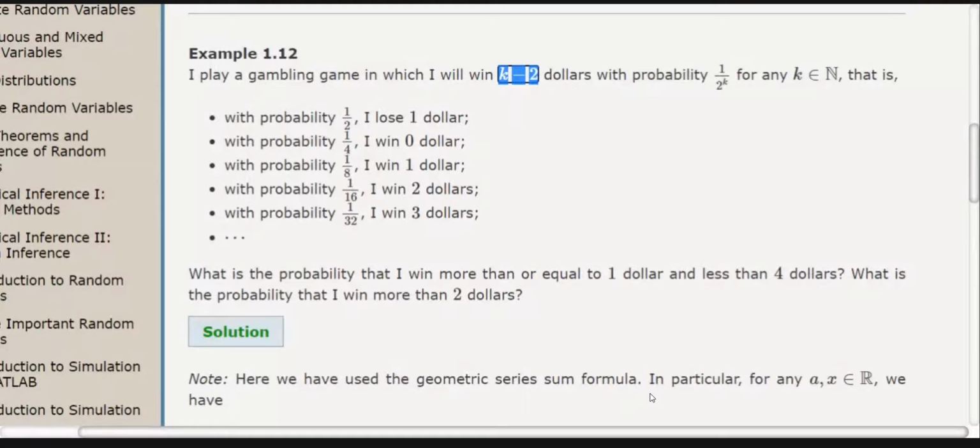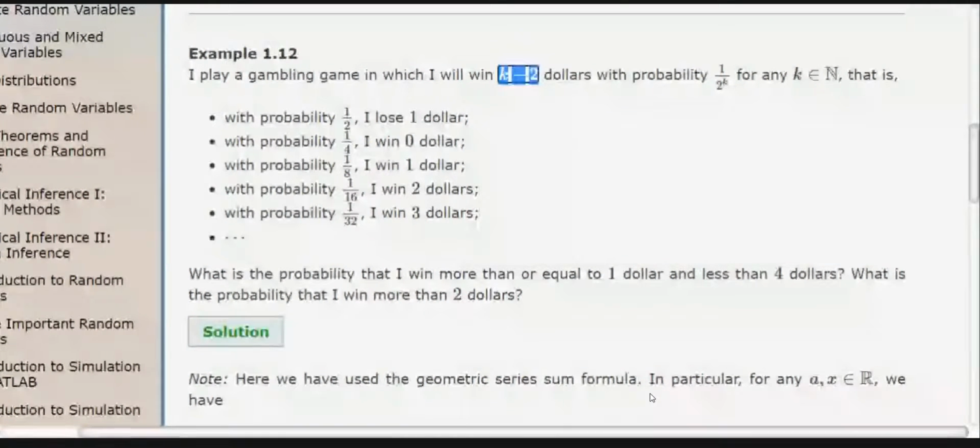If I choose k equal to 4 as a natural number, it means 1 upon 2 raised to power 4. 2 raised to power 4 means 16, so 1 by 16. And 4 minus 2 is $2. This is the way we go up to infinity. So for every natural number, I have some winning probability. There are infinitely many outcomes, but they are all countable.